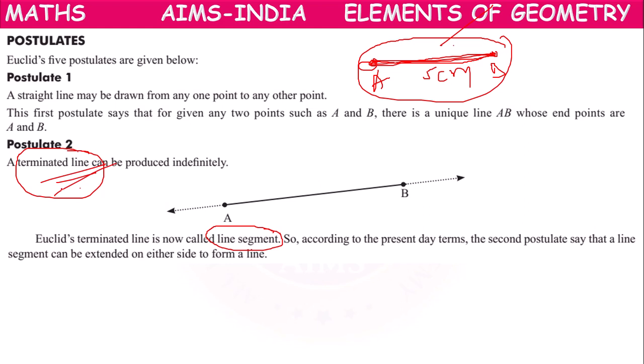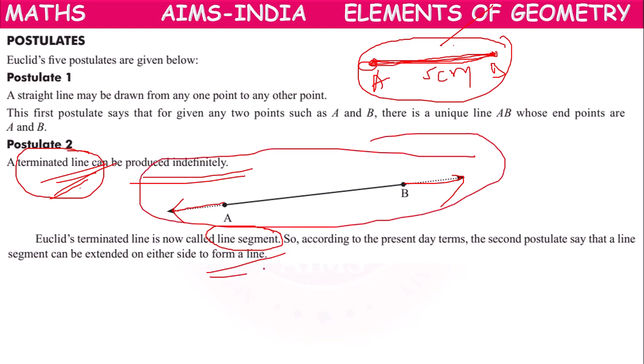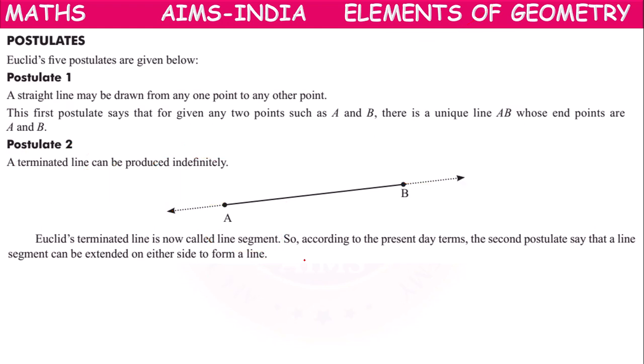He said that a terminated line can be produced indefinitely on the right side and on the left side, which is called a line. So according to him, a terminated line can be extended indefinitely on both sides of the endpoints to form a line. That is postulate 2.